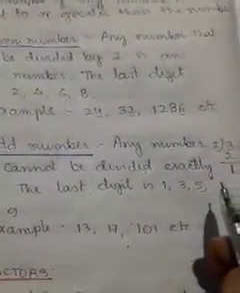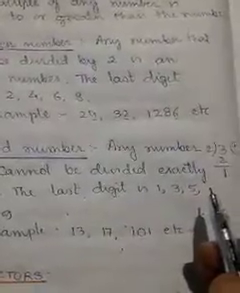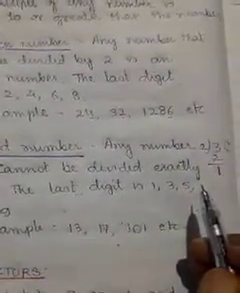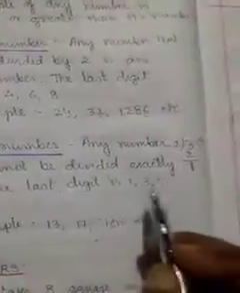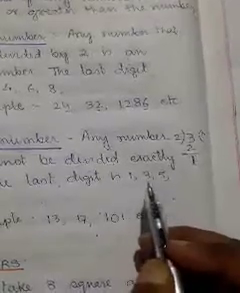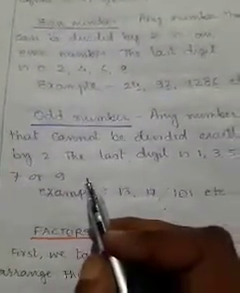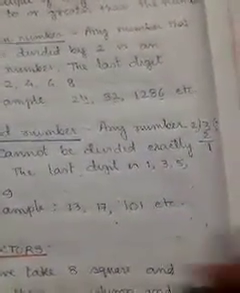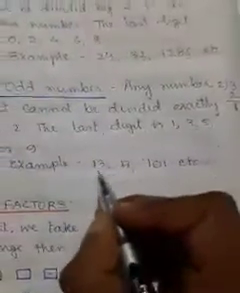And how to identify without actually dividing whether a number is odd or not? What we have to do? We have to see the last digit. If the last digit is 1, 3, 5, 7 or 9, we can say without dividing, yes, these numbers are odd numbers. I have given some examples.